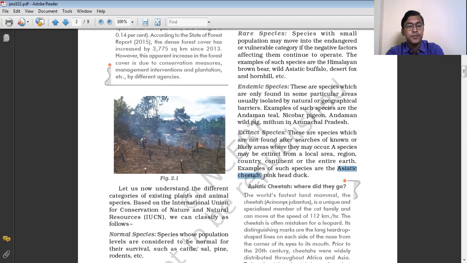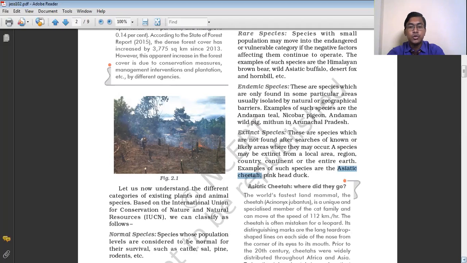But recently, not more than a year ago, it came in the news that the Asiatic cheetah has been spotted in some places of India, maybe one or two in number. So it's actually good. If they are available, their population needs to be increased. Another example is the pink-headed duck. A duck used to exist whose head was pink in color. These are examples of extinct species.